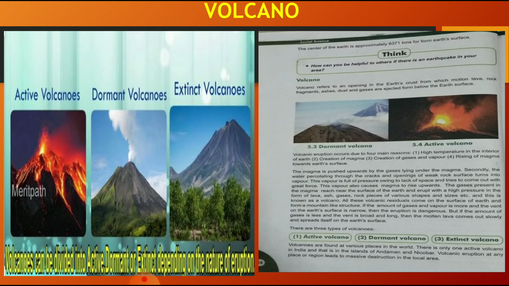The second is the creation of magma. We had already learned in the previous chapters, when we were doing the lithosphere and hydrosphere, and I had explained what magma means, right? Then creation of gases and vapor, due to the more pressure of gases and vapor.